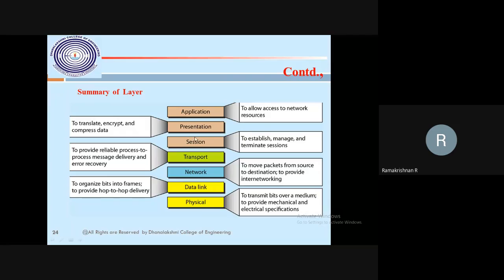Also you can take 5 layers. If I take the OSI model, we have to write about 7 layers. If I am going to write about TCP, then write for these 5. That's what I said. These 3 altogether we may call the application layer, then transport, network, data link. This is the ISO OSI model of the first unit.